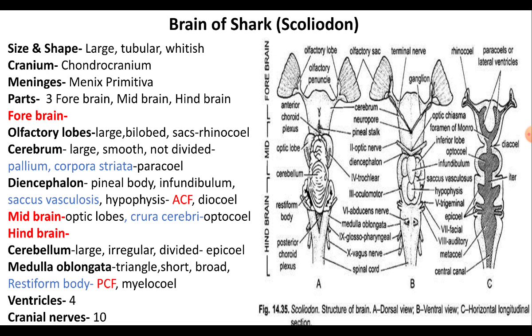The saccus vasculosus are structures which are sensory receptors, and it is present only in the aquatic animals where it helps in the detection of water pressure. Just in front of the infundibulum, the two optic nerves cross, forming the optic chiasma. Diencephalon encloses a cavity called the diocele.